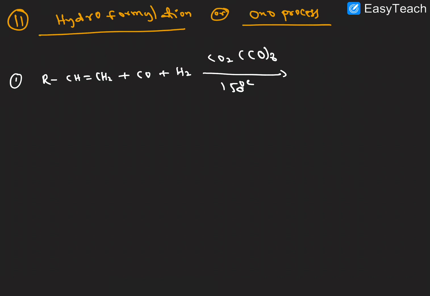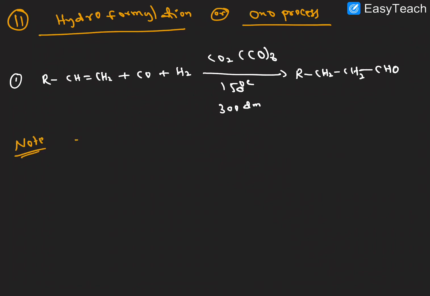So what is the product forming? CH3CH2CHO is forming. Pressure will be maintained at 300 atm.